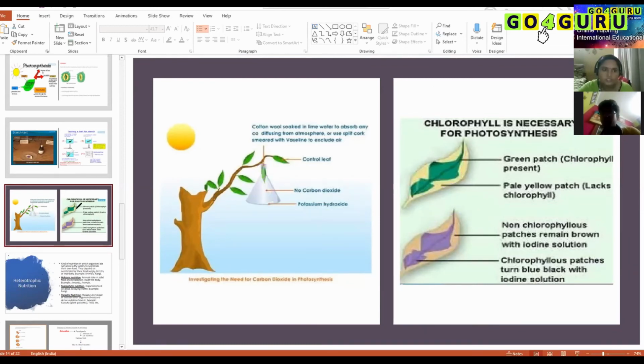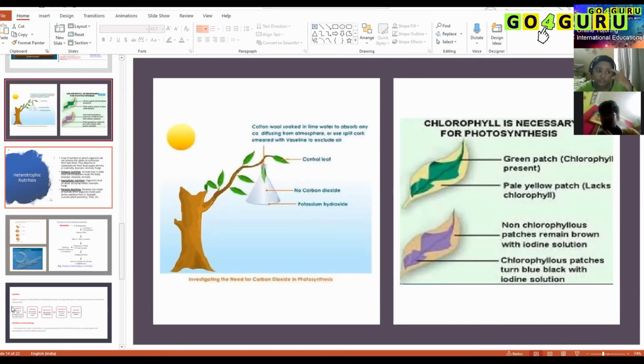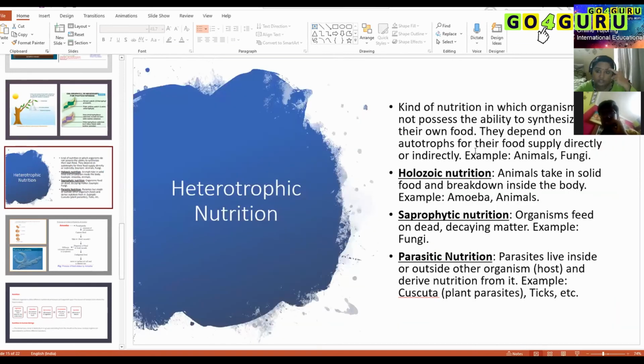Okay, so this is all about autotrophic nutrition, and next is heterotrophic nutrition. Let me just wind up after this. If you see, there are three types of heterotrophic nutrition: holozoic, saprophytic, and parasitic.